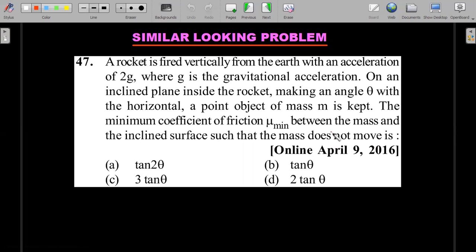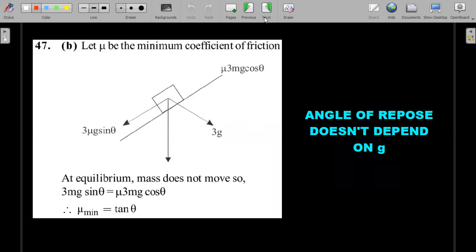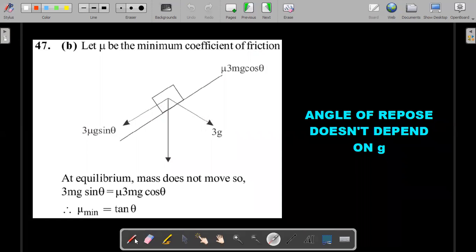Inside that there is an inclined plane. I hope you've given it a try. It's a pretty straightforward one. You can draw all this, and you realize that for the rocket frame, it's like an effective gravity of 3g. So this should be 3mg cos theta. There are a lot of printing mistakes. So this is 3 mg sin theta, and the normal reaction would be this. No need of doing all this actually.